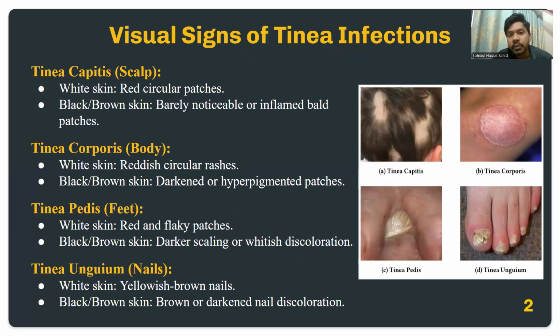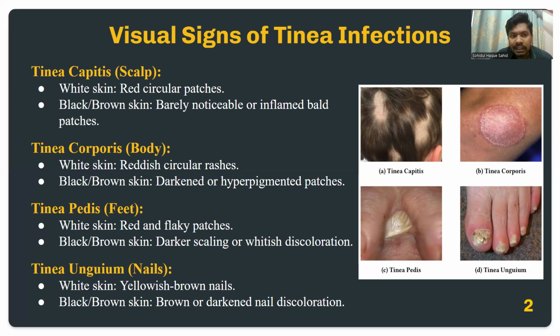So, in terms of the visual signs of tinea infections, we can see a clear difference between white skin tones and black and brown skin tones. For example, tinea capitis occurs on the scalp, and for white skin tone people, it shows red circular patches. But for black or brown skin tone, the symptoms are barely noticeable, or there are some inflamed bald patches.